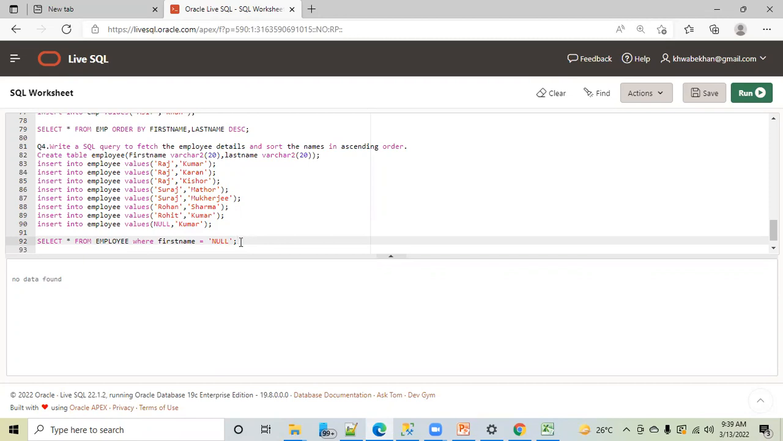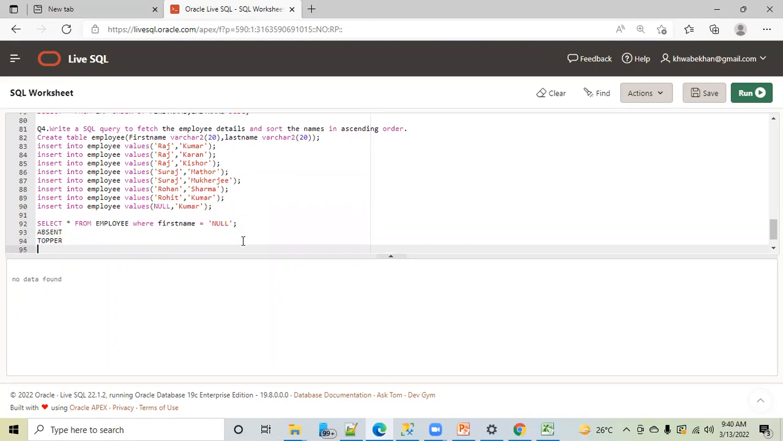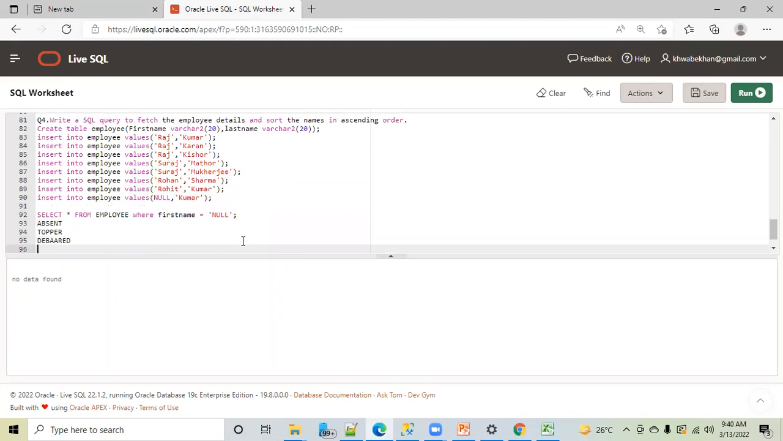What are you not sure about? Because null is having a lot of possibilities. Correct? Maybe absent, maybe topper, maybe debarred from exam, or many other things. So you want to compare first name with absent, first name with topper, first name with debarred. You're not sure. Null is like a bucket. Null is not data. This is a bucket, and this bucket is having lots of options.